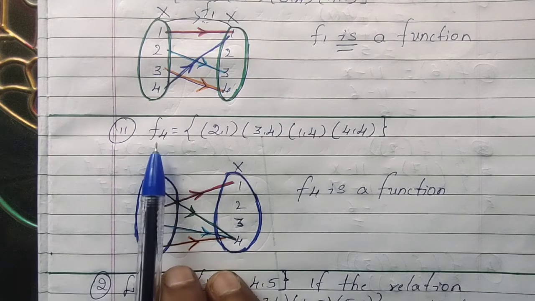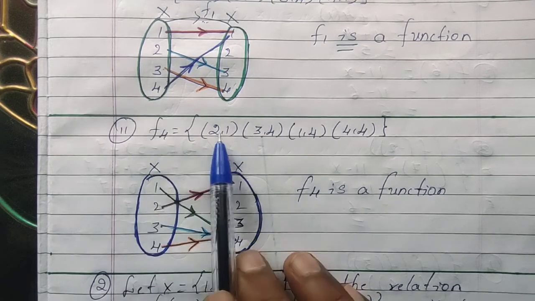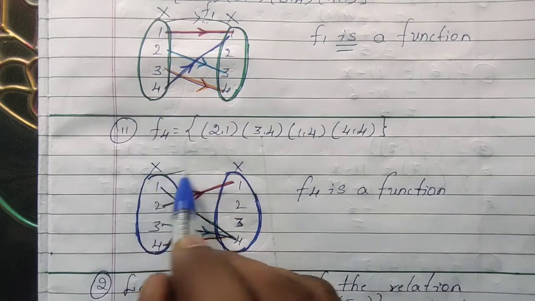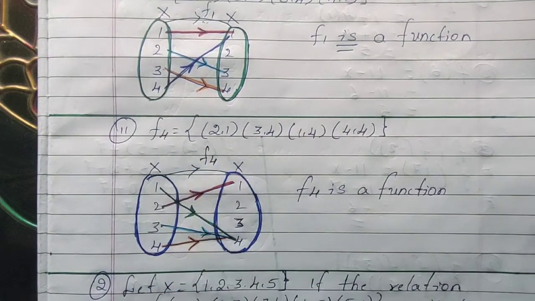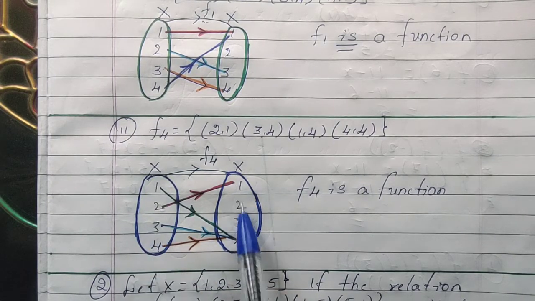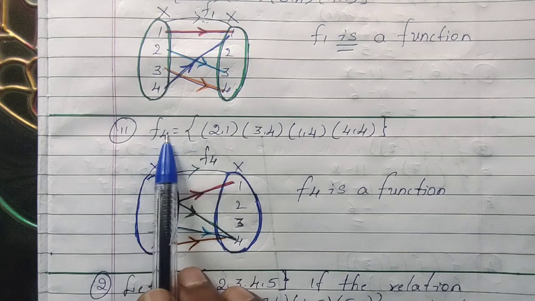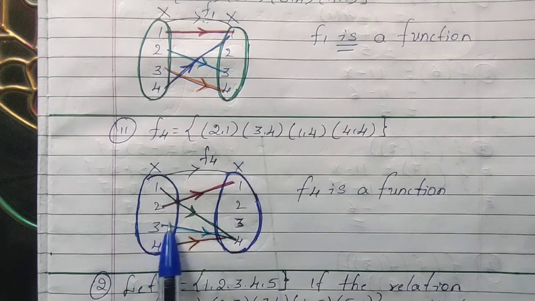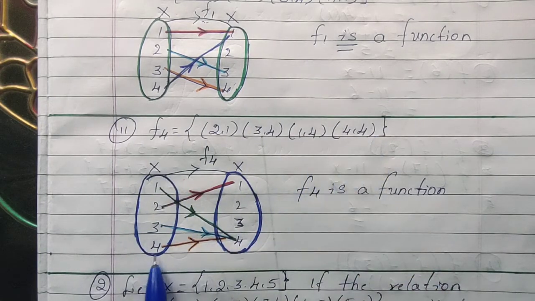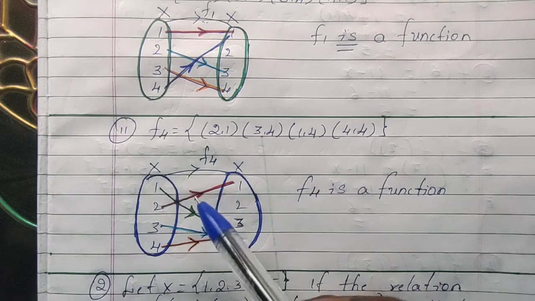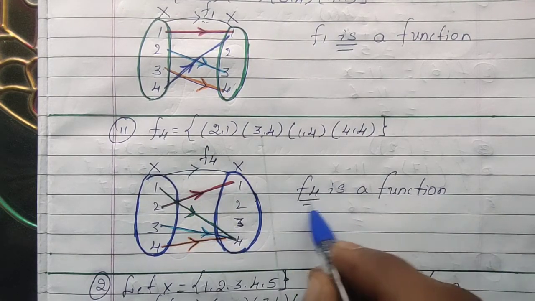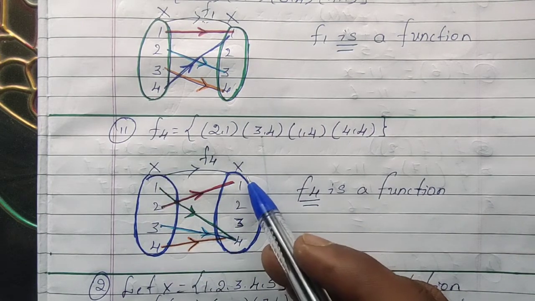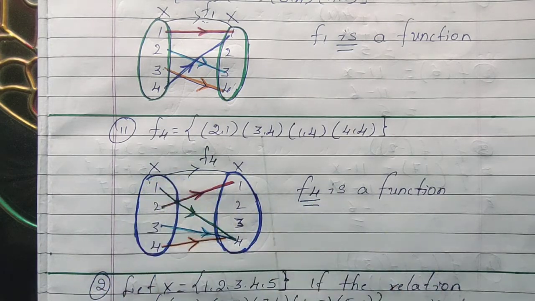Now the second one, function f4 equals {(2,1), (3,4), (1,4), (4,4)}. The relation from X to X, this is f4. X is nothing but 1, 2, 3, 4. In the f4 relation, 2 is associated with 1, 3 with 4, 1 with 4, and 4 with 4. So this f4 is said to be a function, because every element of set X associates with some element in the set X. Therefore f4 is a function.